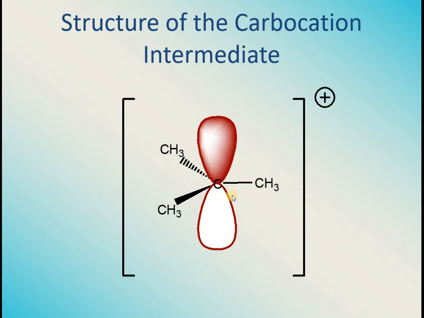This orbital is present, but its charge is positive right now, as it has no electrons in it. We can say that the carbon has changed from sp3 hybridization to sp2, because it is attached to only three things. This one is completely vacant. This is the structure of the carbocation intermediate.